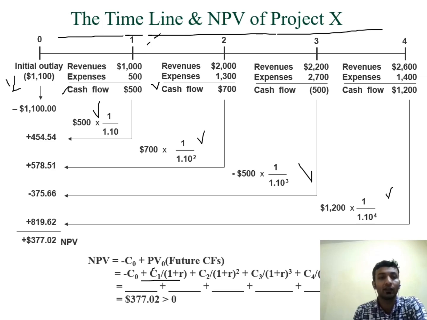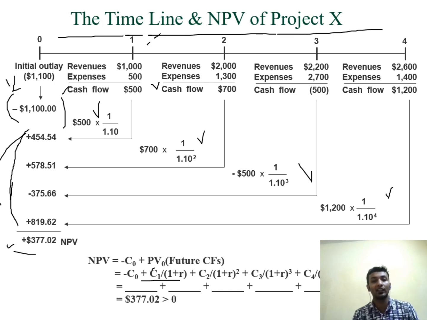After finding it out, we have to add or sum all these present values of the cash flows and then subtract the initial outlay, which will give a NPV. It might be positive and it might be negative. If it is a positive NPV, then it should be accepted. And in case of mutually exclusive projects, the highest of NPVs should be chosen. Okay, this was NPV, the first method of discounted cash flow methods in capital budgeting.